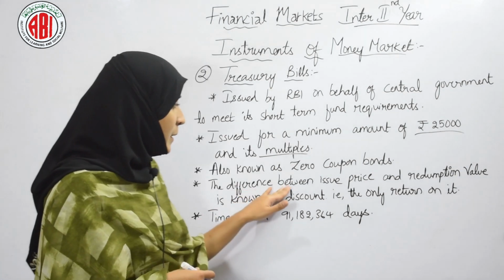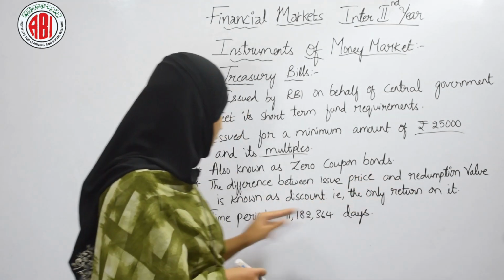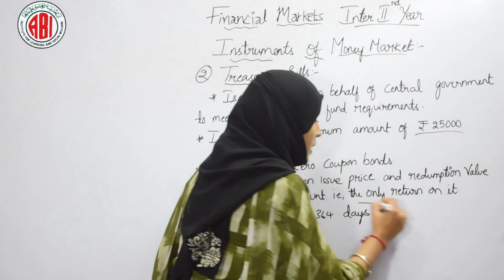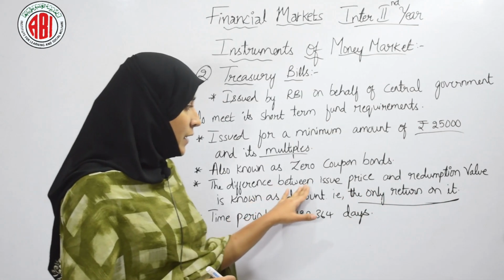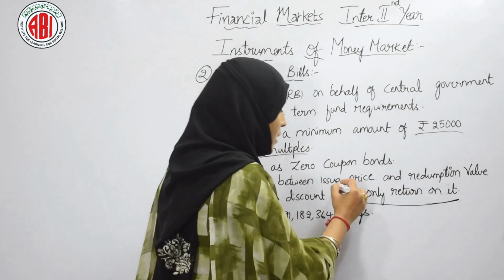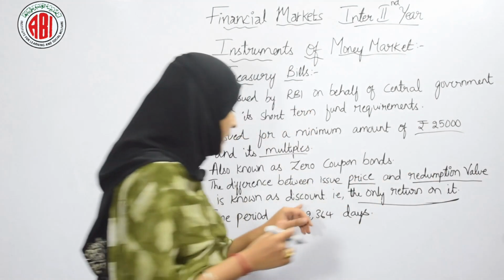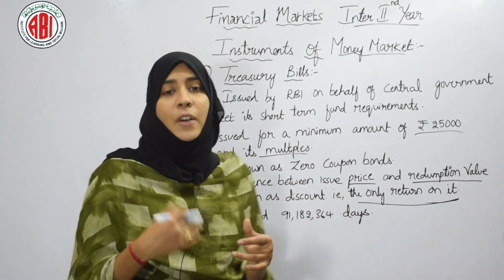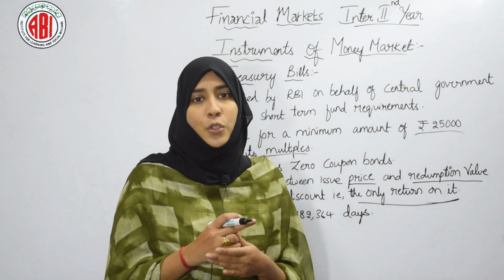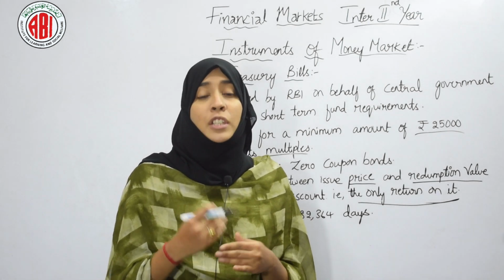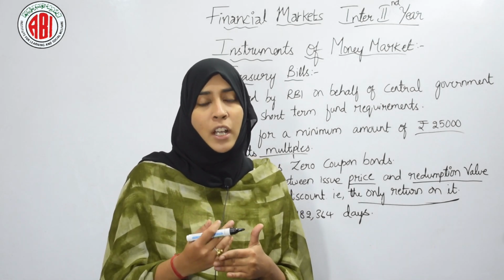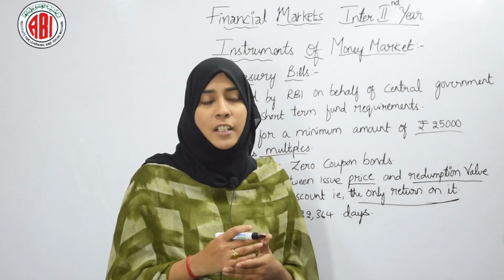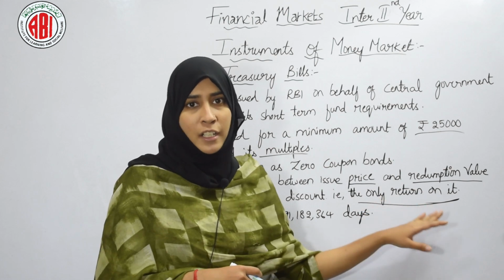The difference between issue price and redemption value is known as discount. That is the only return on it. For example, if 1 lakh of treasury bills has been issued for 90,000, the remaining 10,000, what do we call it? We can call it a discount or we can call it a return as well. That is the only return on it.